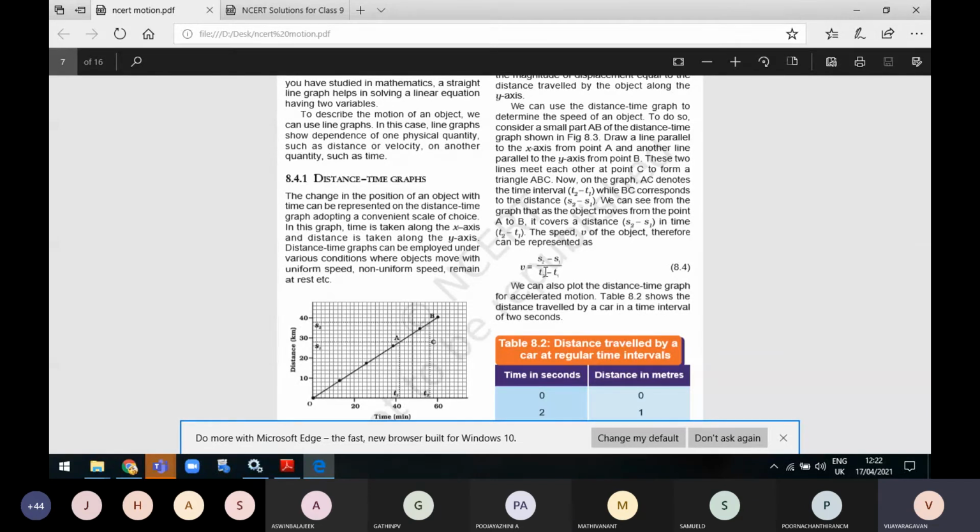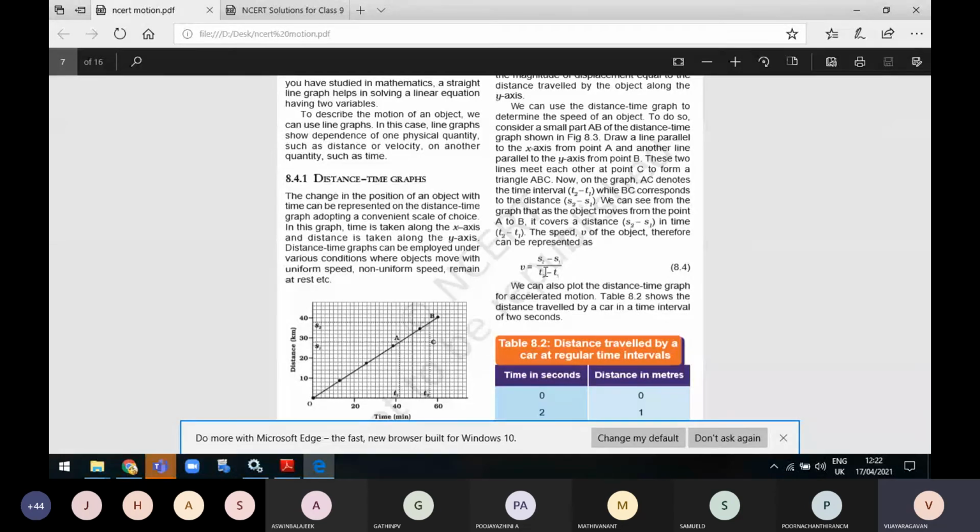Do you understand? Yes, sir. Okay. So now on the graph, AC denotes the time interval T2 minus T1, while BC corresponds to the distance S2 minus S1. You can see from the graph that as the object moves from point A to B, it covers a distance S2 minus S1. To find the distance traveled from A to B, we subtract S1 from S2. So S2 minus S1 gives the distance traveled by the object from A to B.